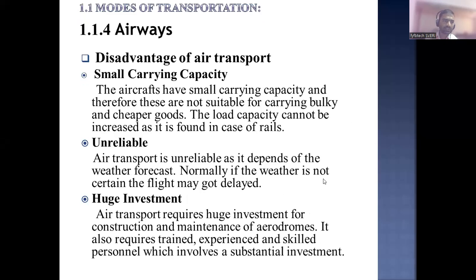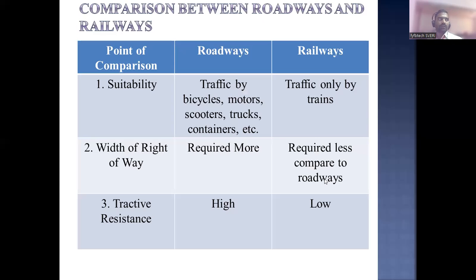Okay. So in the last class we were studying the advantages and disadvantages of the different types of modes. Now we will compare the difference between roadways and railways. What will be the difference between these two? First is the point of comparison. We will take each comparison point and see how it affects roadways and railways. First one, suitability.